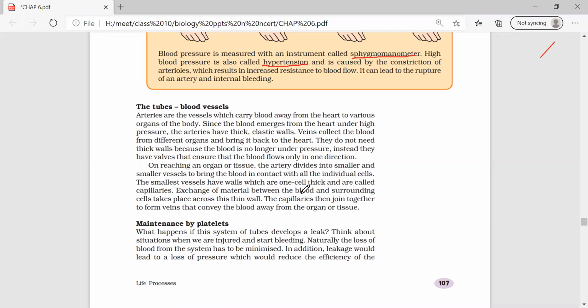And what causes hypotension? Low blood pressure, ma'am. Why? Hypertension is known as high blood pressure, and hypotension is low blood pressure.